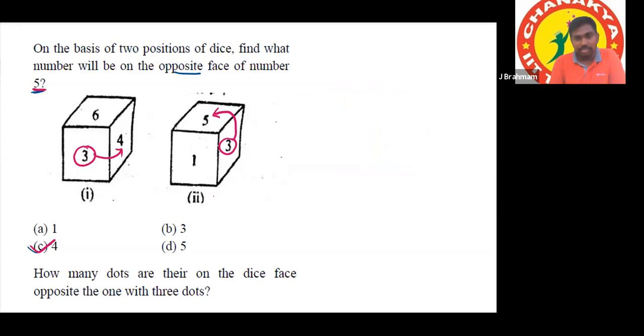You can say the answer like that. From the common number, if the asked number is on the right side, we have to see the right side in another dice. If it is on the left side, we have to see the left side on another dice.